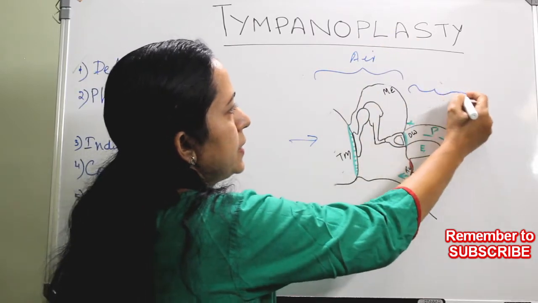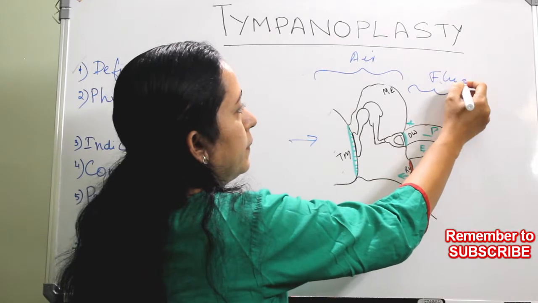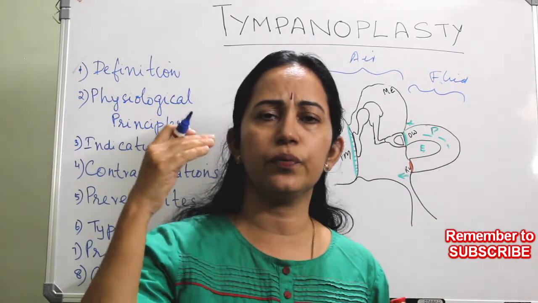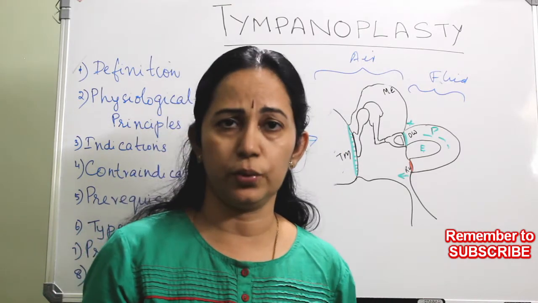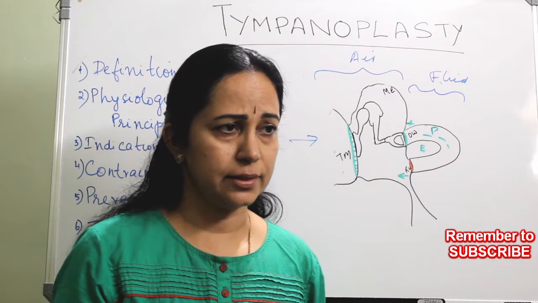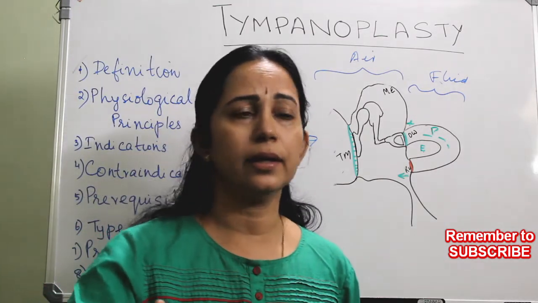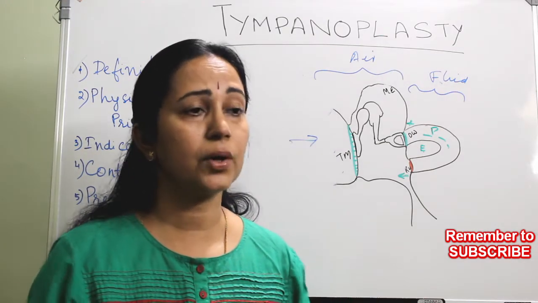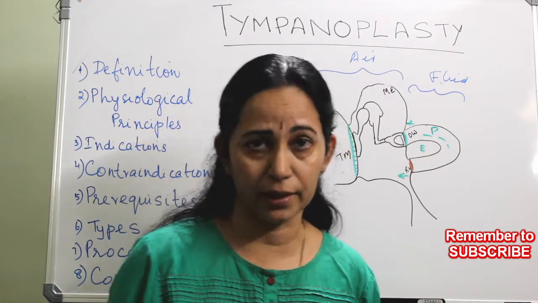And you know that up to this is the air medium, and inside the cochlea, the perilymph and the endolymph is the fluid. So if you go from an air to a fluid medium, the resistance of the fluid is more, isn't it? I have already told you in the physiology of hearing, you cannot run underwater as you run in air, because the resistance or the impedance of the fluid is very high.